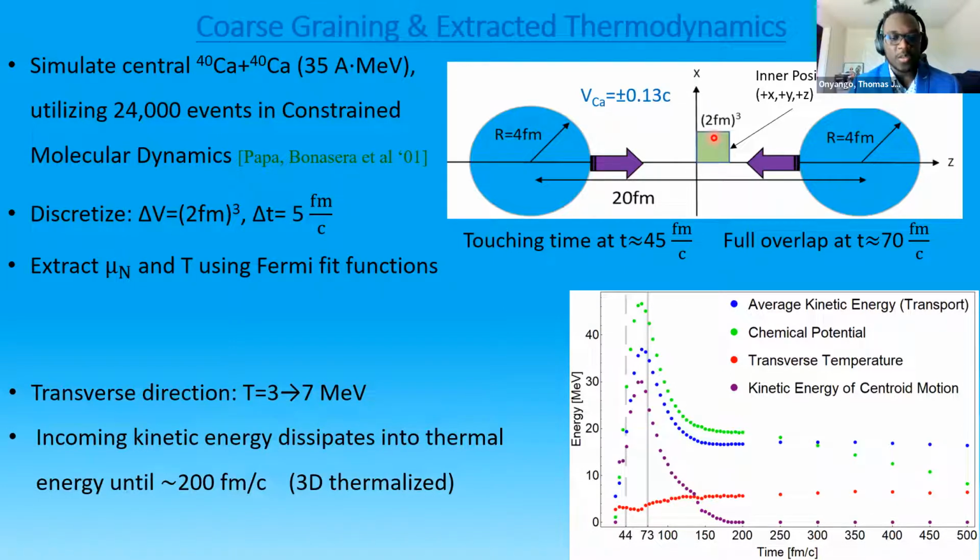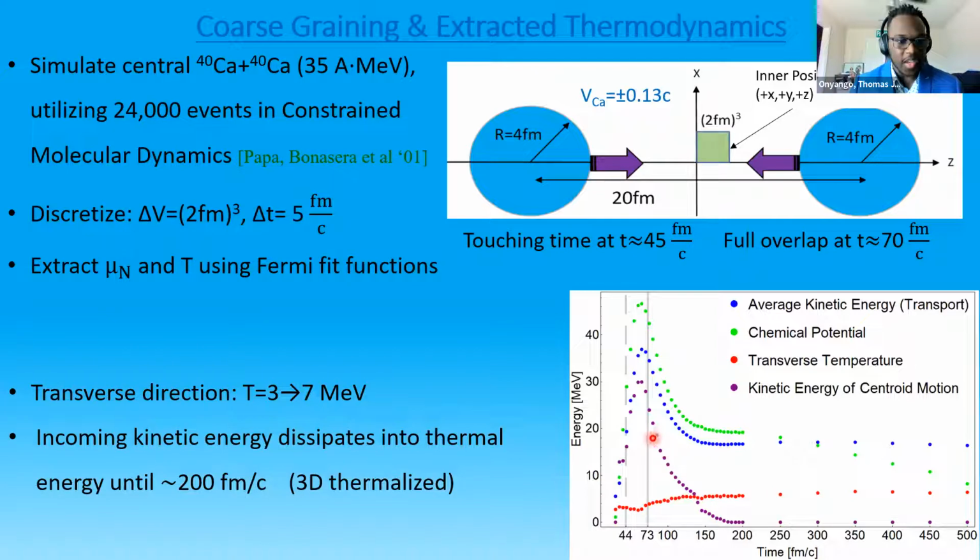By performing coarse graining on the output of our transport calculations, we can obtain localized nucleon momentum distributions. We then extract chemical potential and temperature using Fermi fit functions based on those localized momentum distributions. From the distributions measured along the transverse direction, we see that the temperature increases from 3 MeV to 7 MeV.